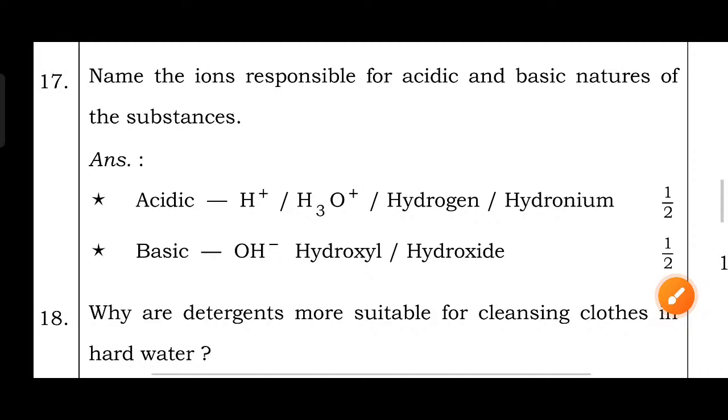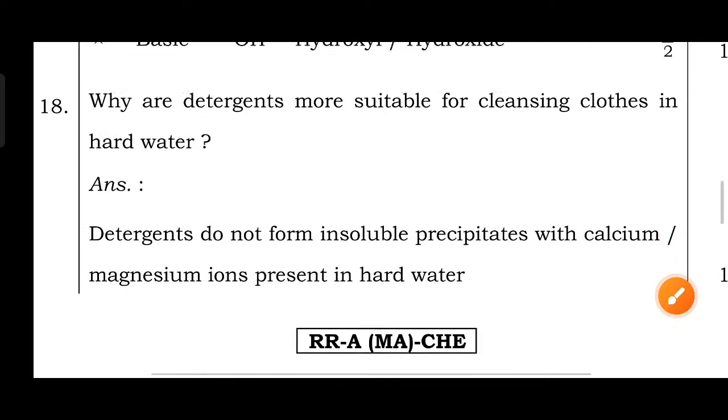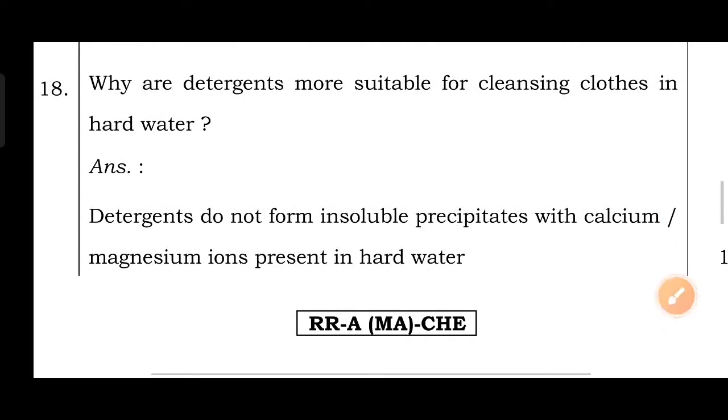Name the ions responsible for acidic and basic nature of substances. Okay, for acidic nature of a substance, hydrogen or hydronium ions are responsible, and for the basic nature of substances, hydroxyl or hydroxide ions are responsible. Why are detergents more suitable for cleansing clothes in hard water? Detergents do not form insoluble precipitates with calcium or magnesium ions present in hard water. That's why they are suitable for cleansing clothes in hard water.